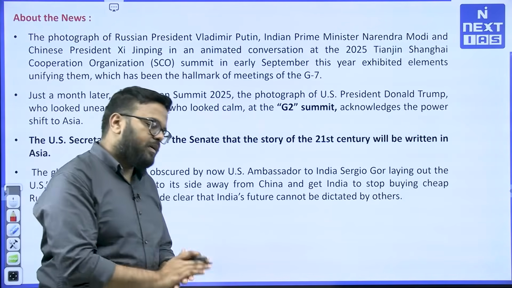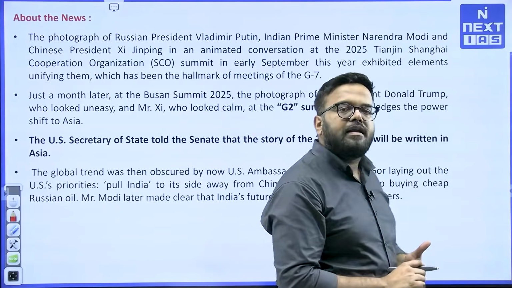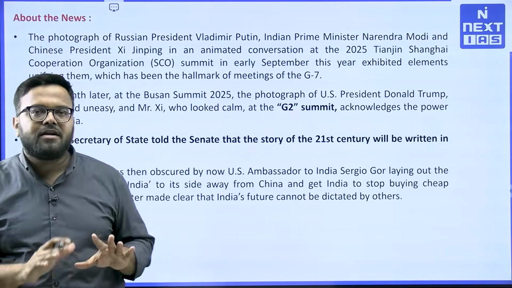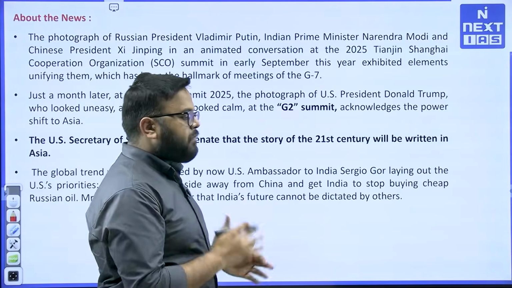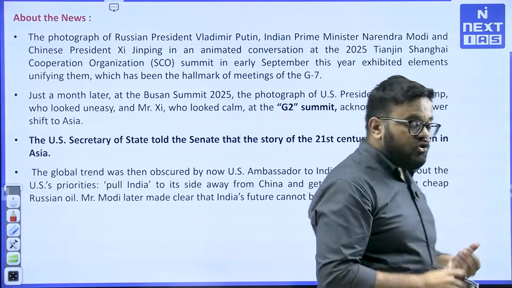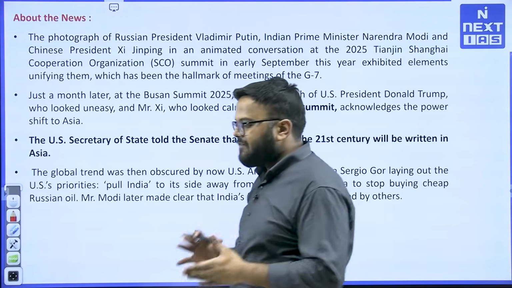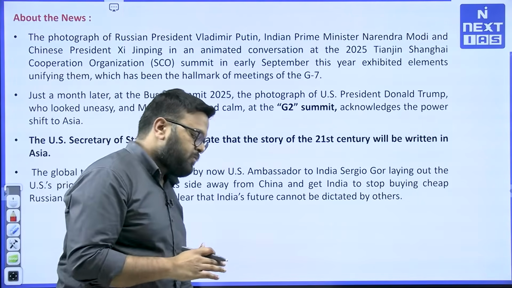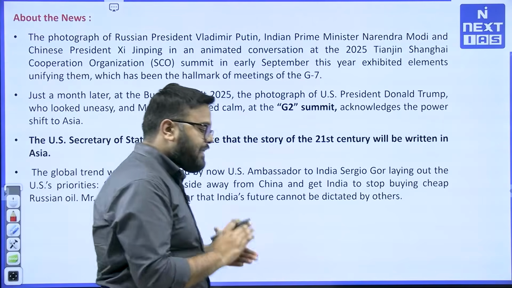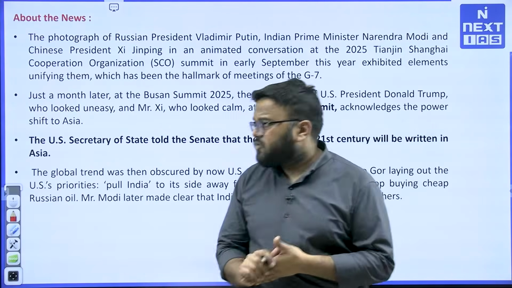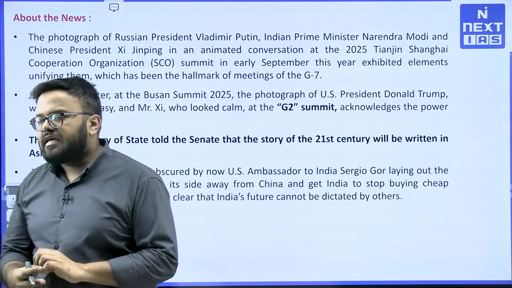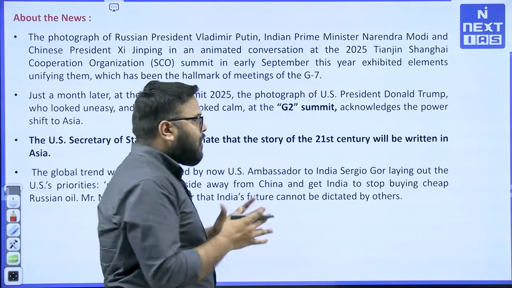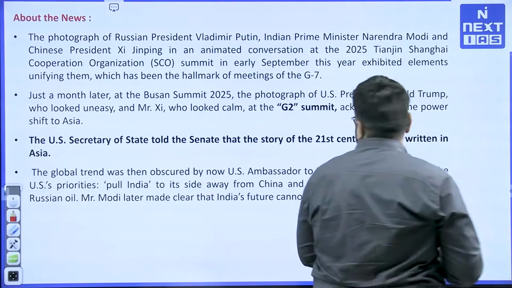See, G2 is a geo-economic alignment. Why am I saying this? It is not a geopolitical alignment, it is a geo-economic alignment between US and China. So they are hand in hand when it comes to economy, but when it comes to political or geopolitics, they are bitter rivals. So to a certain extent, these two pictures of SCO and G2 show the centrality of China. China is writing these rules to a certain extent, and what it also indicates is Asia is the center of all that is happening in the 21st century.